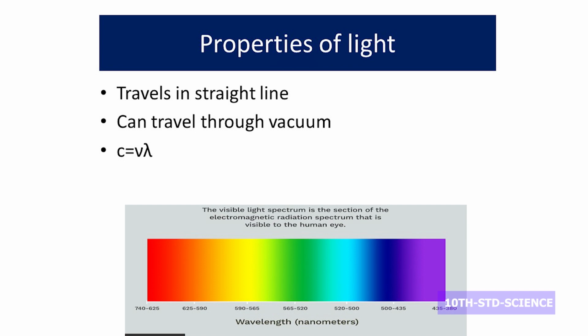Now we will go for properties of light. As I already told you, light is a form of energy. It travels in straight lines and it can travel through vacuum. It is also called an electromagnetic wave. It does not need a medium. Vacuum means empty space, வெற்றிடம்.